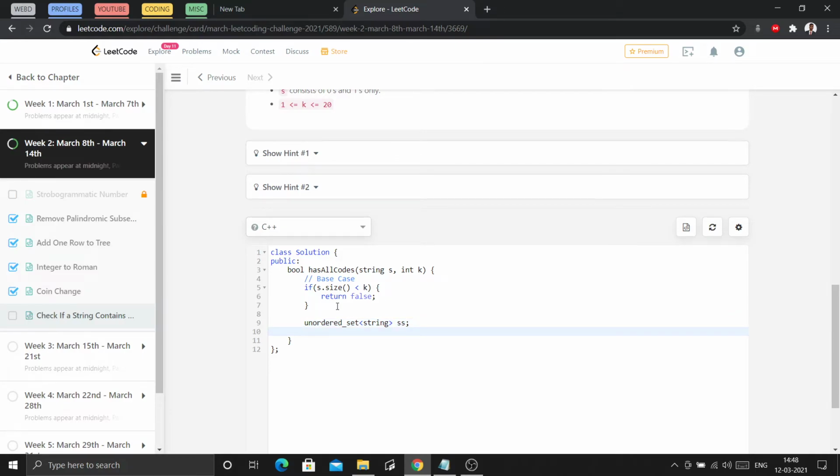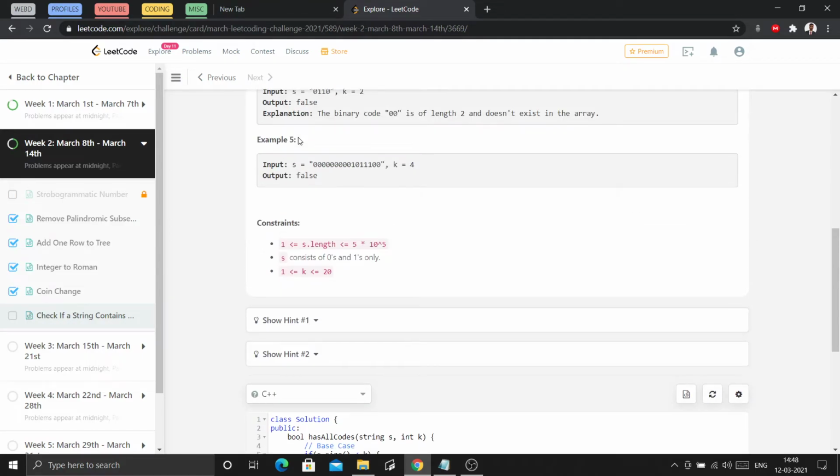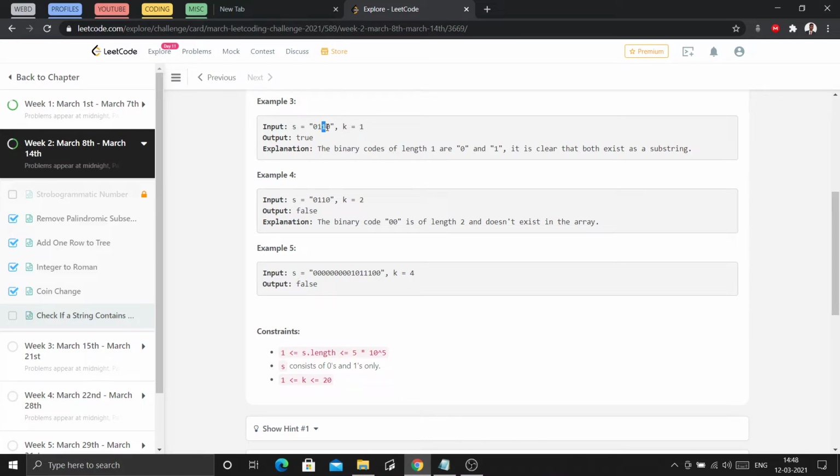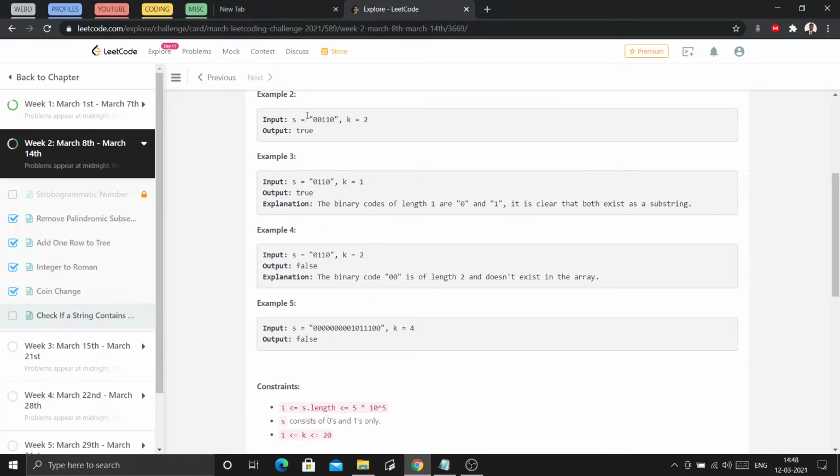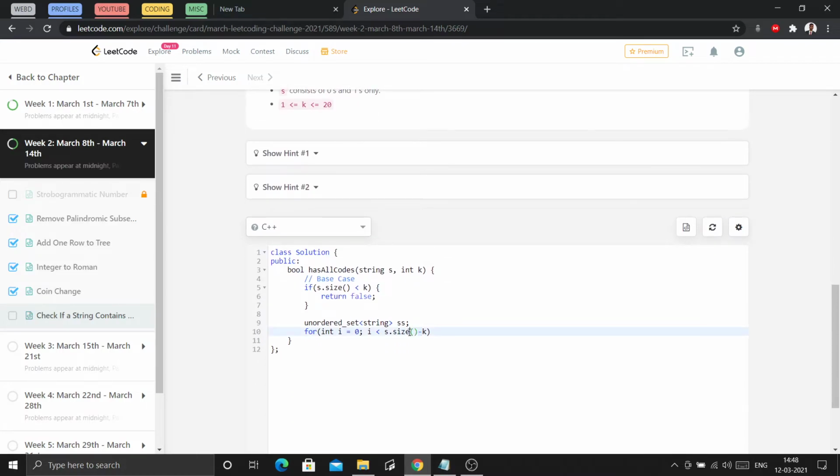Then I will iterate over the string from 0 until the size minus k, because we have to check the next k codes. In this case k equals 2, so I will check 00, then 01, then 11, then 10, and go until that place. So I have used equal to here, then I will increment it.